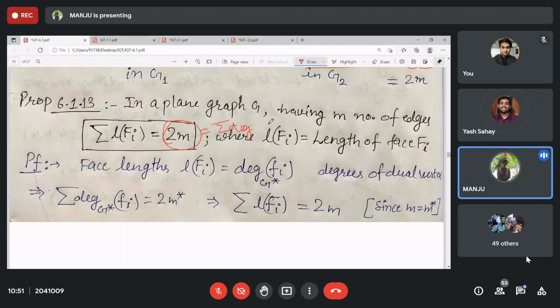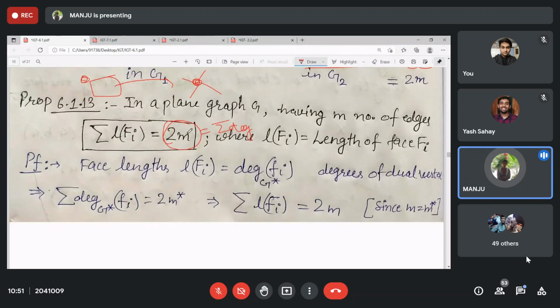Yes, ma'am. And you know that the length of Fi, this face becomes the vertex in the dual, right? And this length becomes the degree. Clear? So that's why it is by the degree sum formula. You have the summation of degrees in V star.